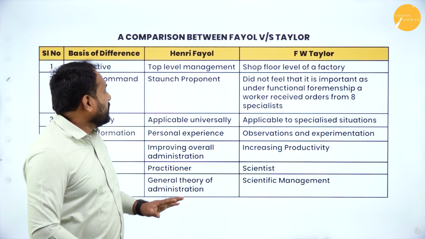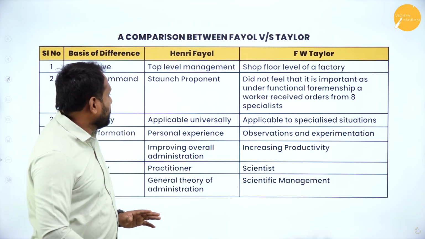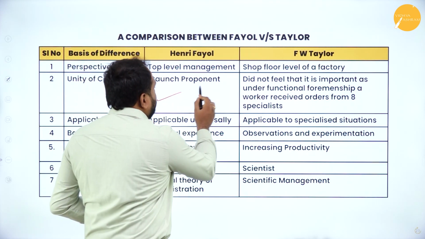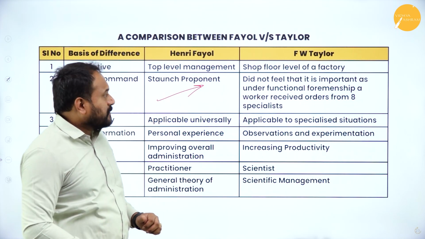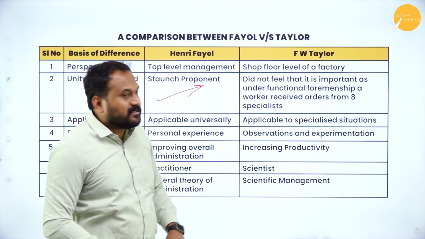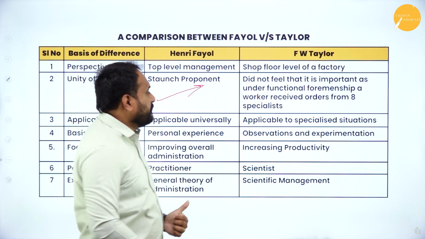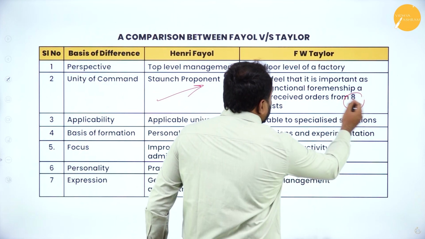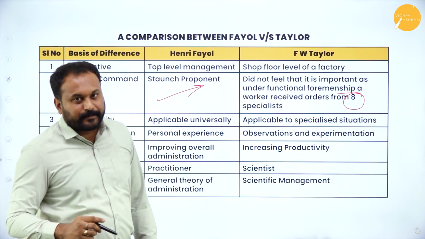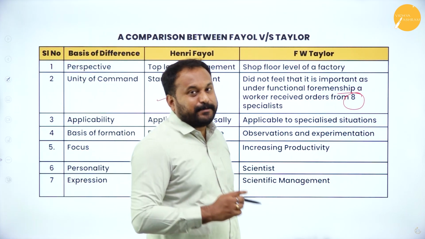Here, Henri Fayol is the staunch proponent for the people who actually use that. Taylor did not feel that unity of command is important, as under functional foremanship a worker receives orders from 8 specialists. See, one worker getting orders from 8 specialists.